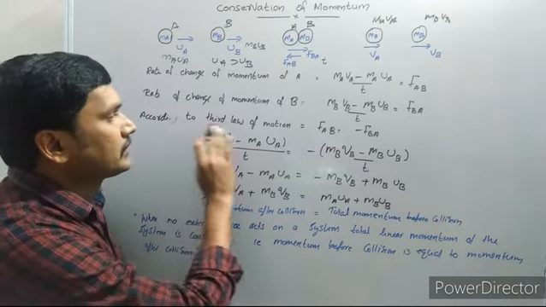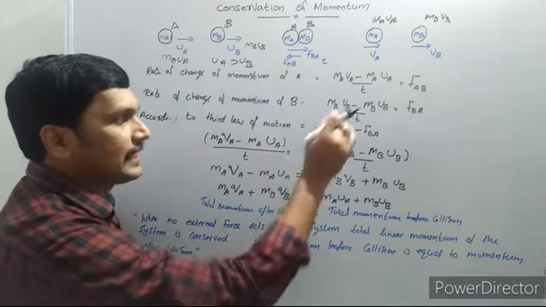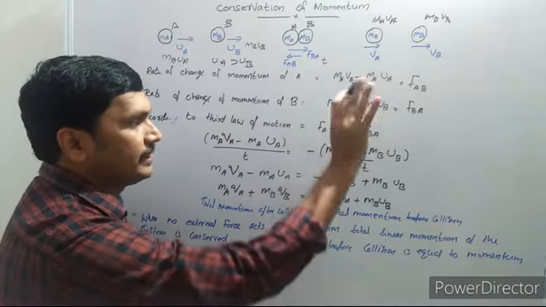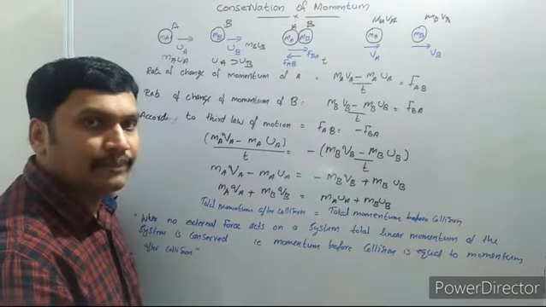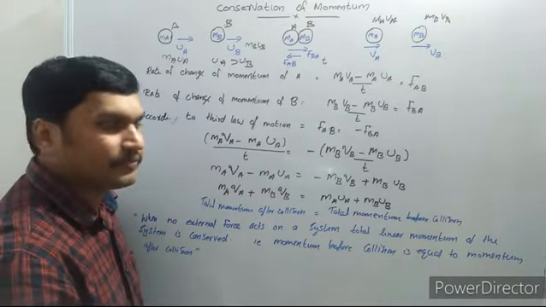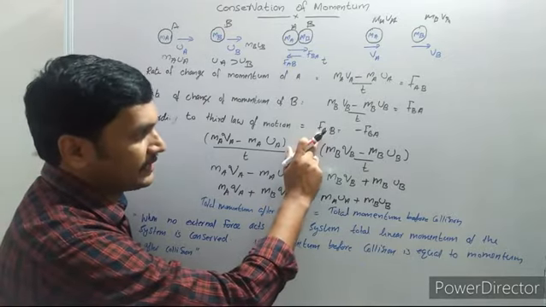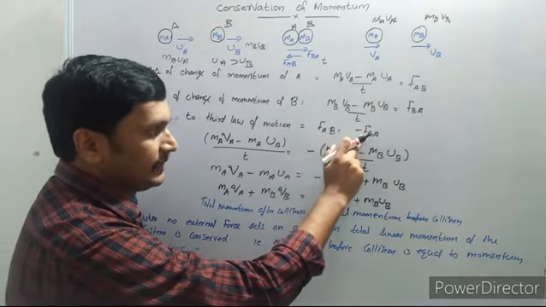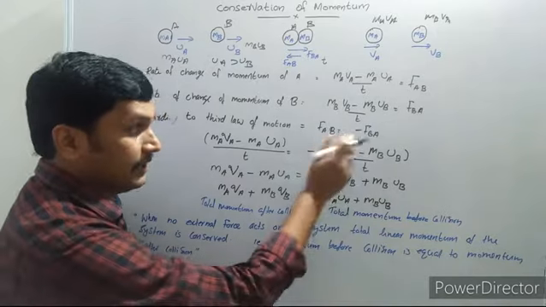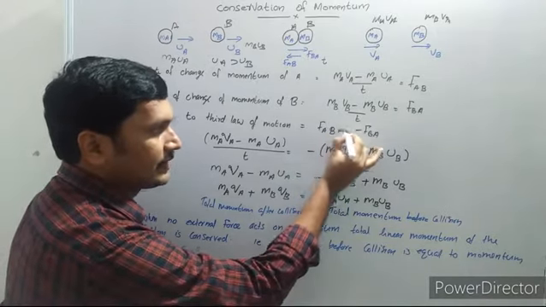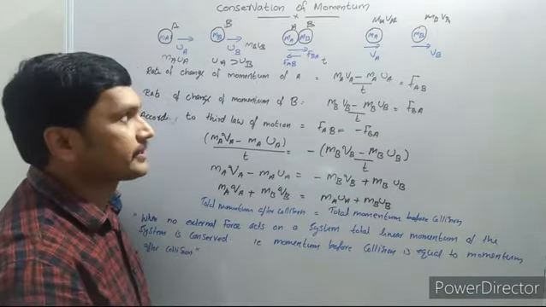Now, according to the third law of motion, the forces acting on A and B are numerically equal but opposite in direction. So the force on A is FAB and the force on B is FBA, and FAB is equal to minus FBA. The minus sign shows that they are opposite in direction.